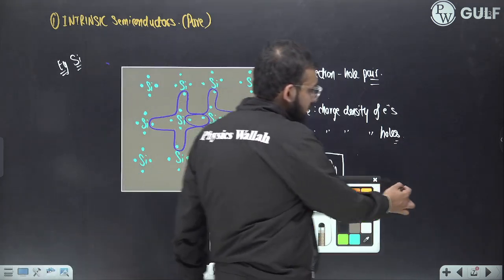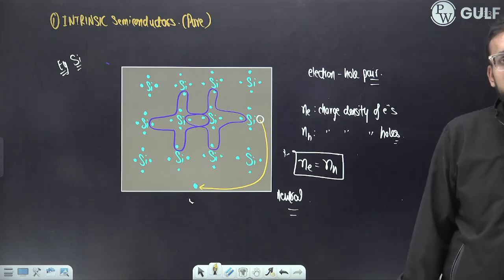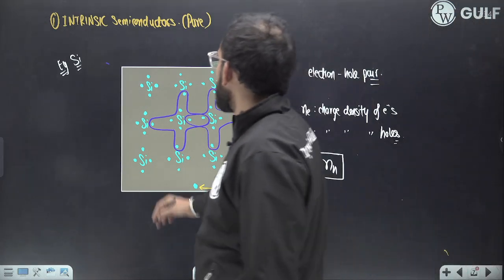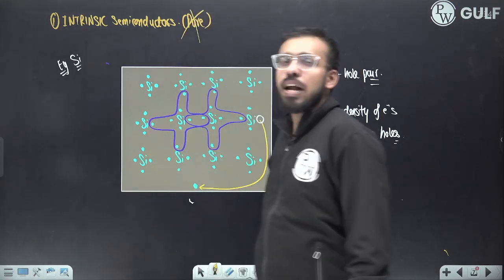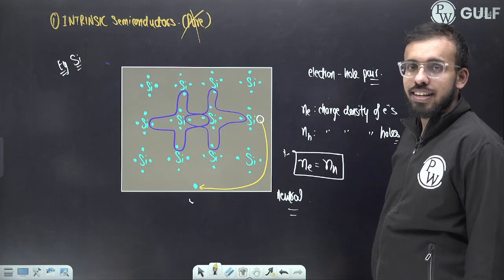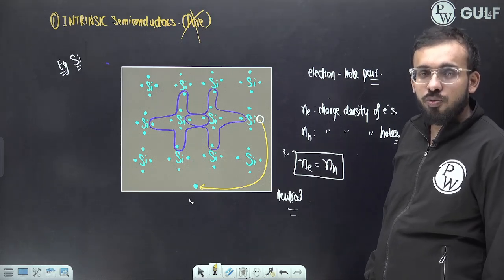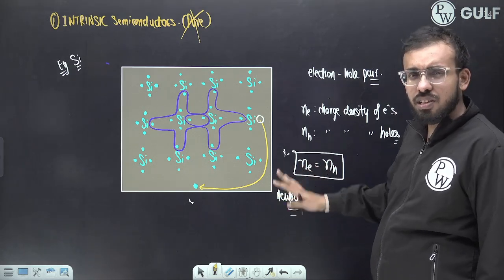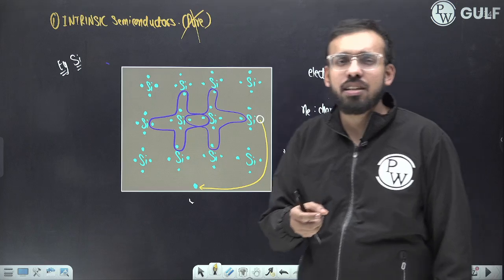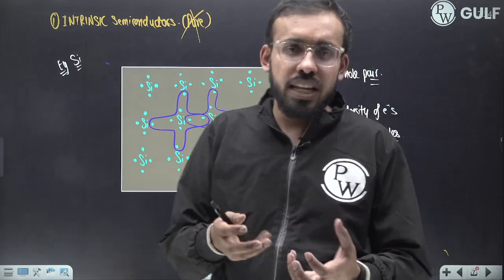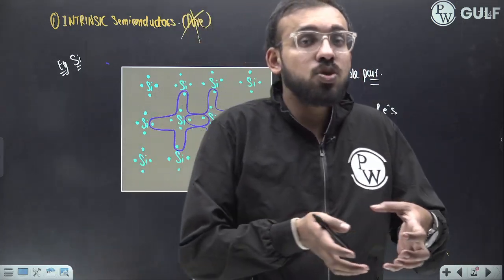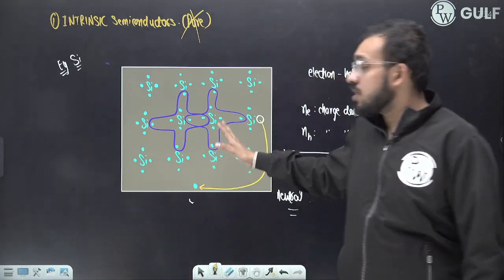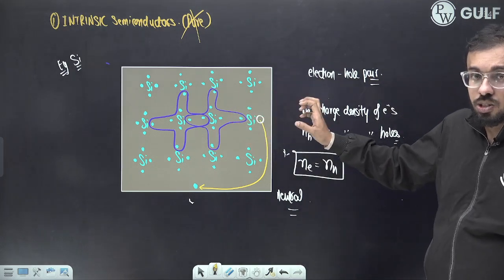Now the problem with this intrinsic semiconductor was that it was not of practical use. Why wasn't it of practical use? Because the number density of these carriers was very low. We need a material of suitably higher conductivity, so this needs to be changed.